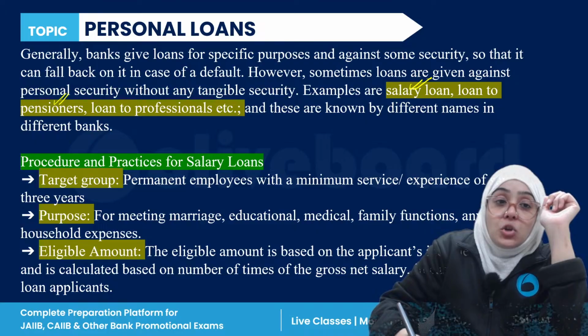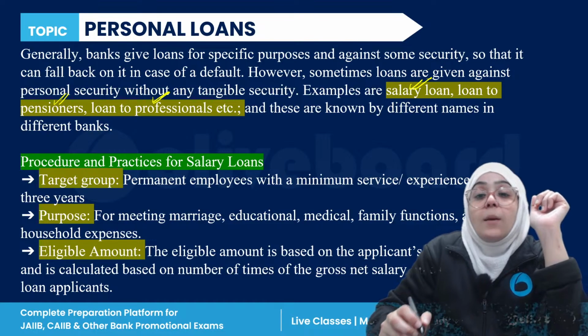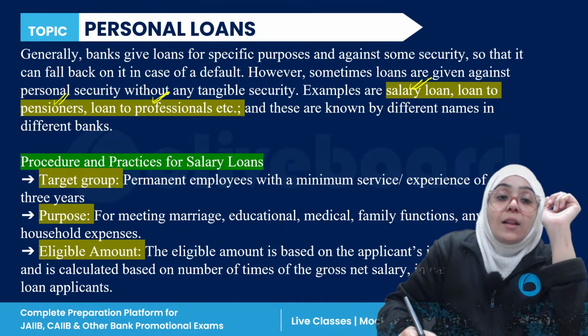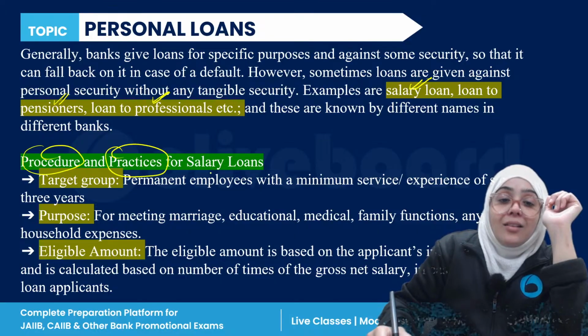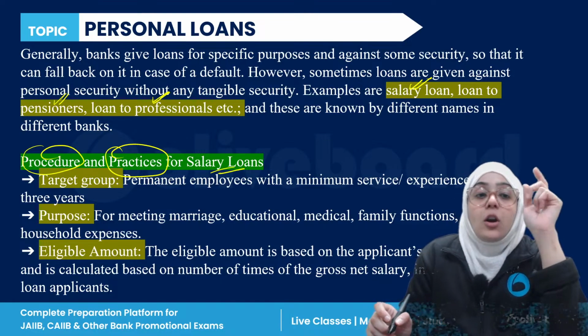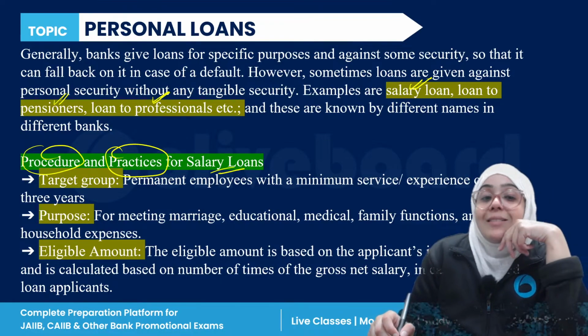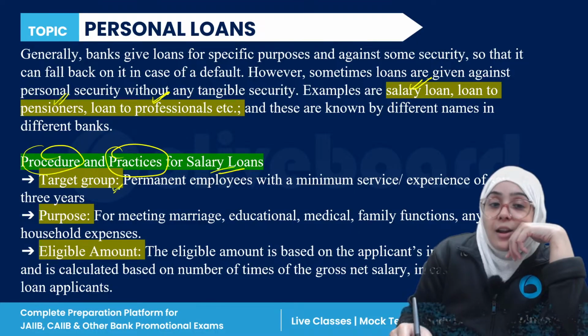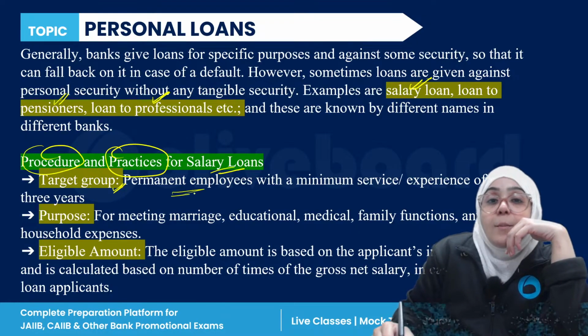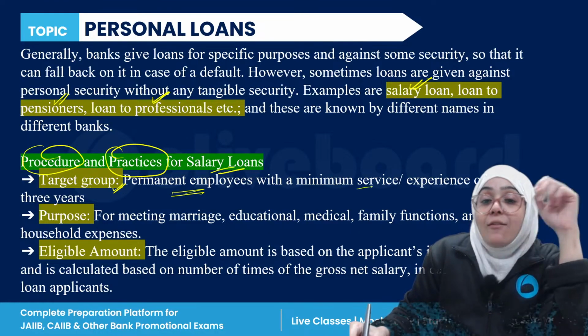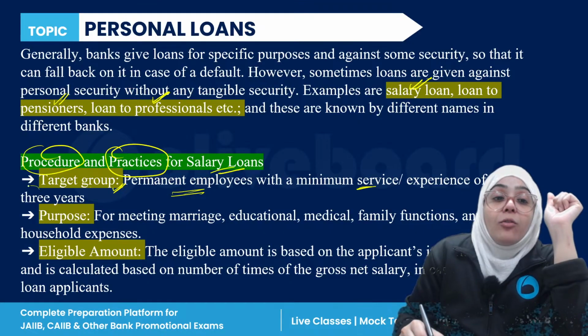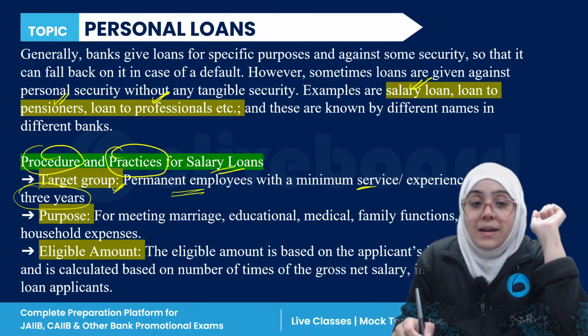Loans are given to pensioners, loans are given to professionals, right? Now, what are the procedures and practices for the salary loan? If we talk about the procedure and practices for the salary loan, first there is a target group. Who is the target group? Permanent employees are the target group, who have a minimum service experience of, for example, 3 years, right?